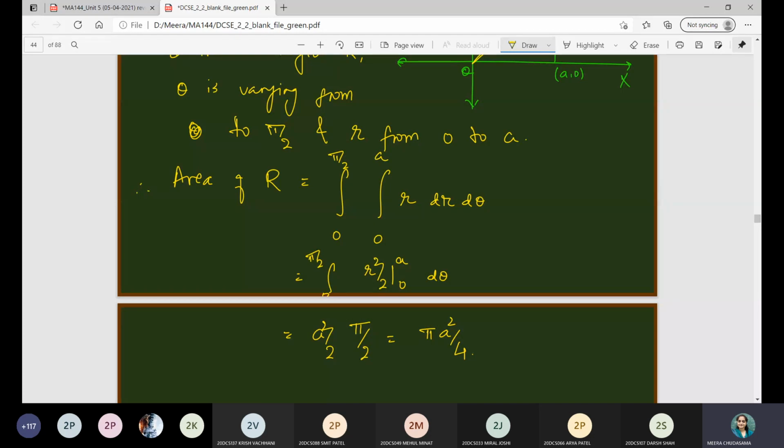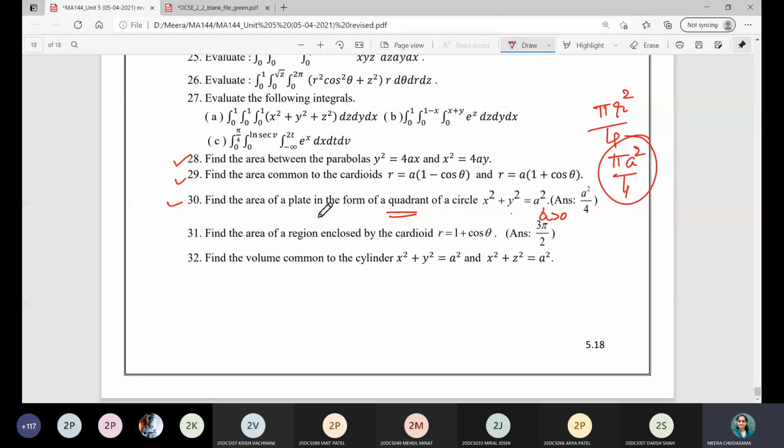Okay. So here you have a correction in your notes. It has to be pi, right? Here you can make it, this is pi a square by 4. Let us do this one now. Find the area of region enclosed by the cardioid r is equal to 1 plus cos theta.